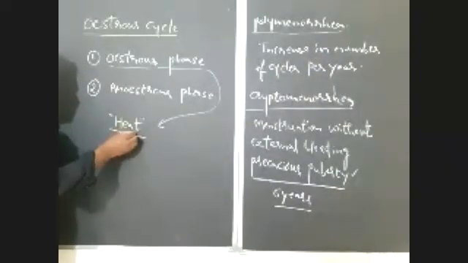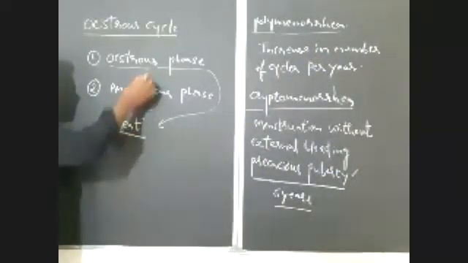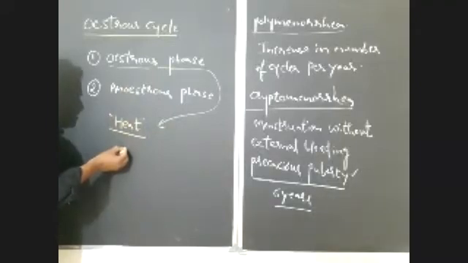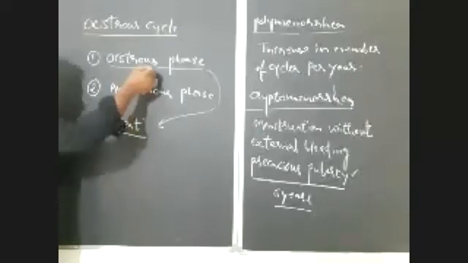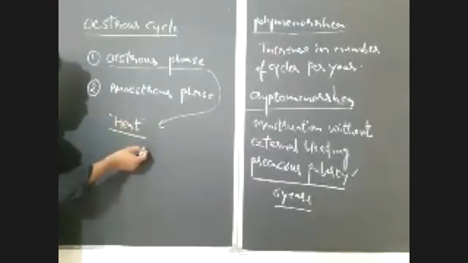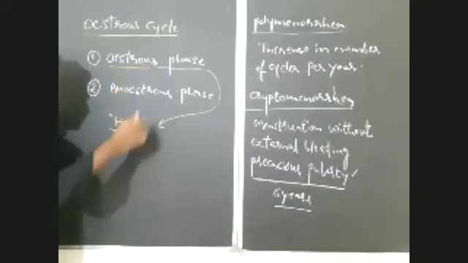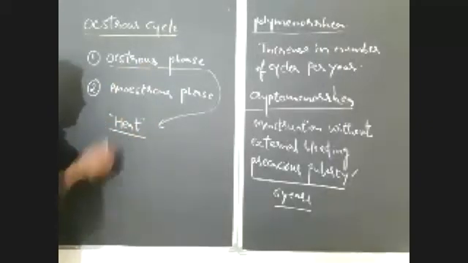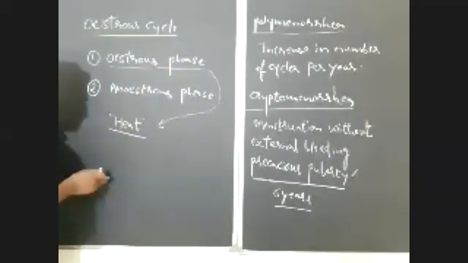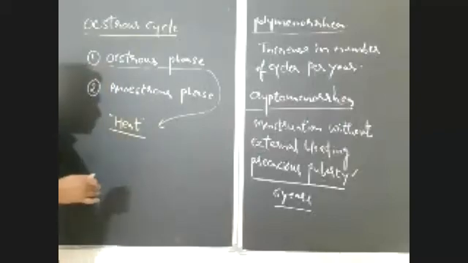During the estrus phase, the female is in heat, and only then does the female allow the male for copulation. During this phase only there is releasing of ovum, so ovulation takes place only during this phase. After the completion of this phase, the animal will enter into the anestrus phase.